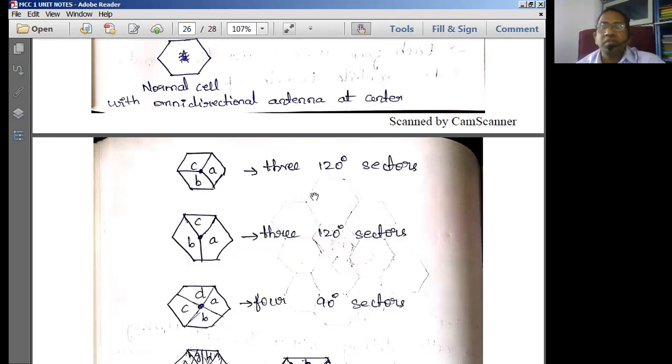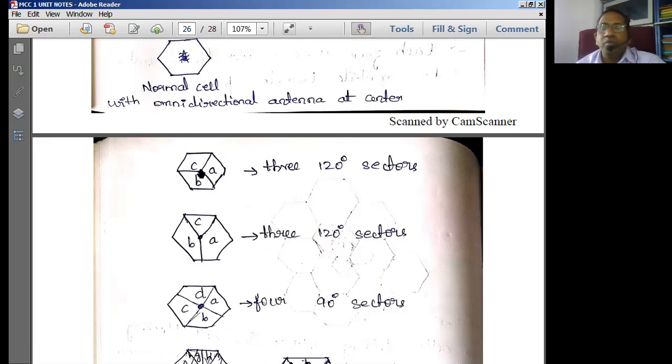The same concept is incorporated in cellular mobile communication even now. Here, this particular cell area is divided into three sub areas, where each area covers 120 degrees. Say this cell A is covering 120 degrees, cell C is covering 120 degrees, cell B is also covering 120 degrees. Now another kind of structure we can form here. Cell A is covering 120 degrees, cell C is covering 120, and cell B is also covering 120 degrees. That means the given hexagon is simply converted into three sectors which cover 120 degrees radius.